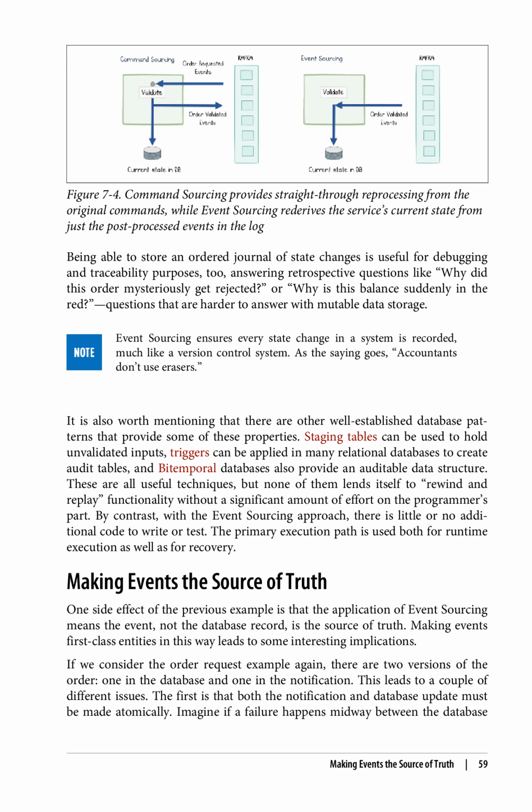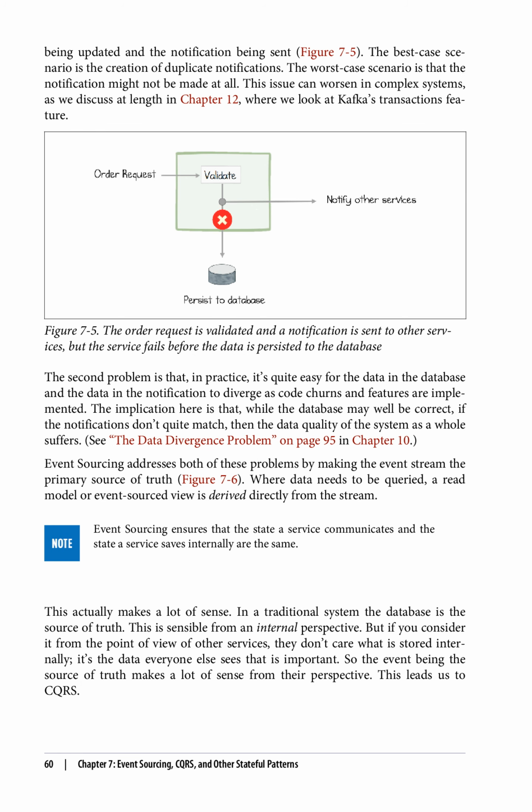The first is that both the notification and database update must be made atomically. Imagine if a failure happens midway between the database being updated and the notification being sent, figure 7.5. The best case scenario is the creation of duplicate notifications. The worst case scenario is that the notification might not be made at all. This issue can worsen in complex systems, as we discuss at length in Chapter 12, where we look at Kafka's transactions feature.